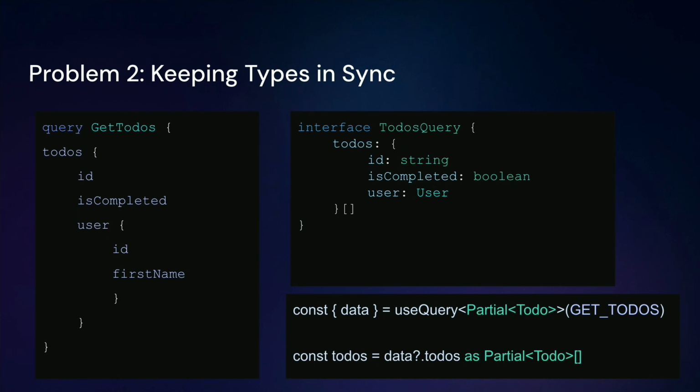So a solution to that problem would be to say, well, instead of creating a type for my query, let me just type the response of the query. In my use query example, I know that I'm going to get an array of to-dos, but I don't know what's going to be on them. So I'm going to partial that to-do.